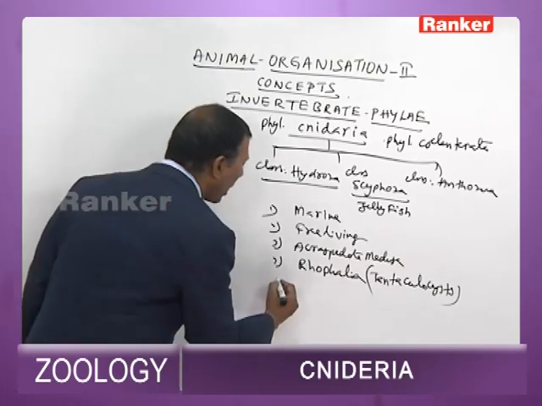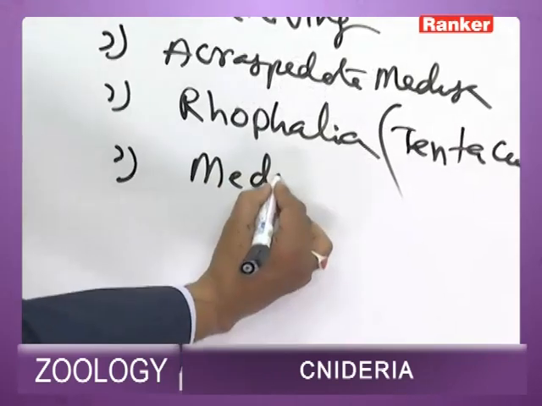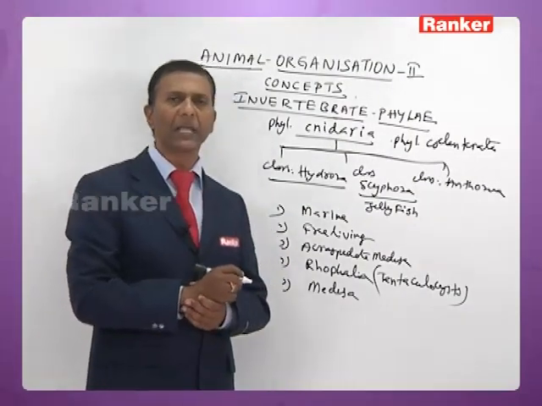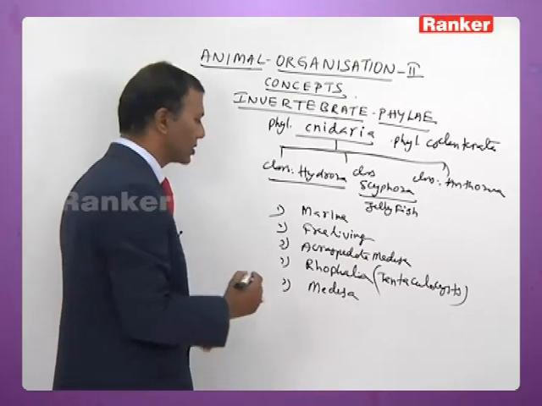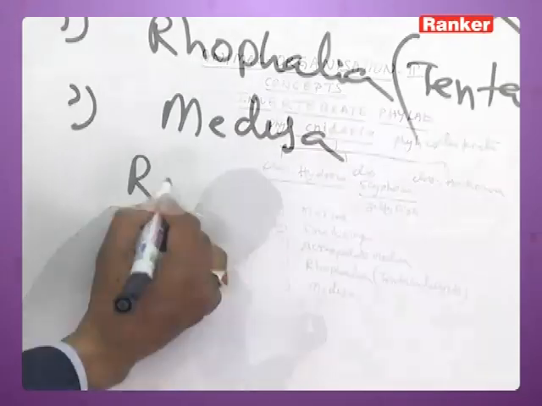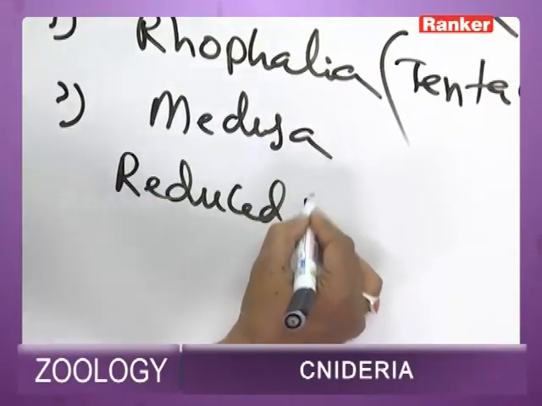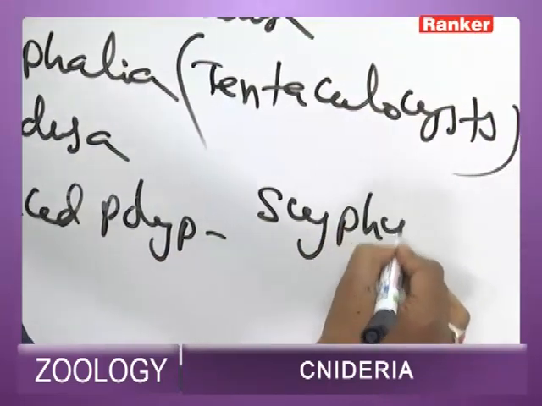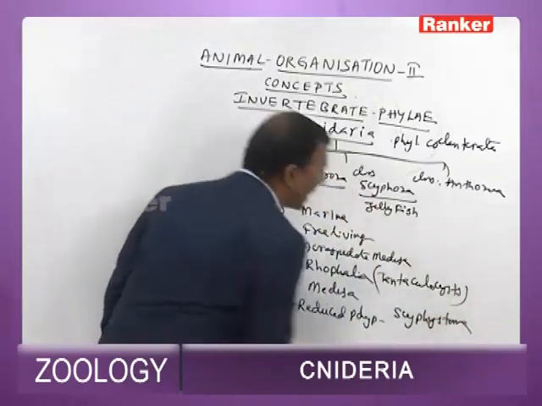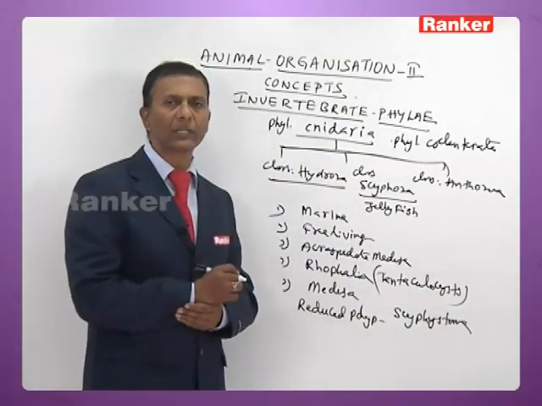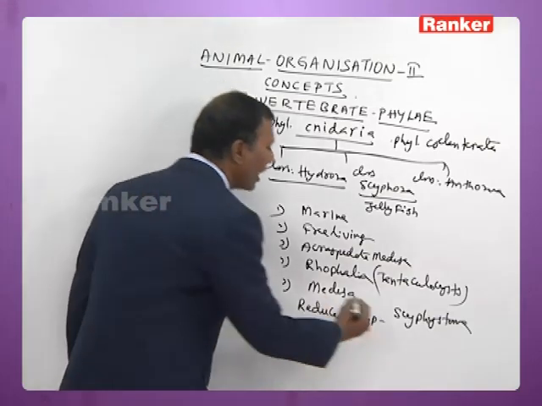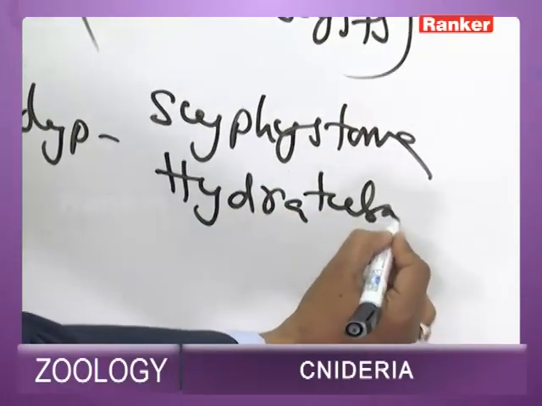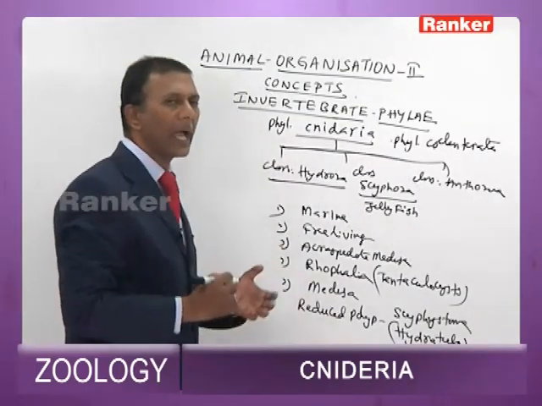Then in Scyphozoa, the medusa dominates in the life cycle. The medusoid stage dominates. The polyp is reduced. The reduced polyp stage of Scyphozoans is called scyphistoma, also called hydrotuba.